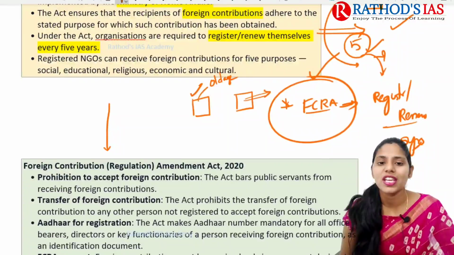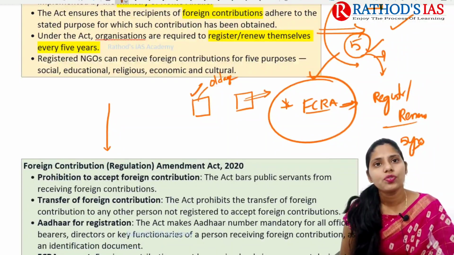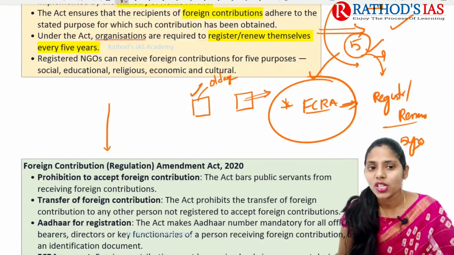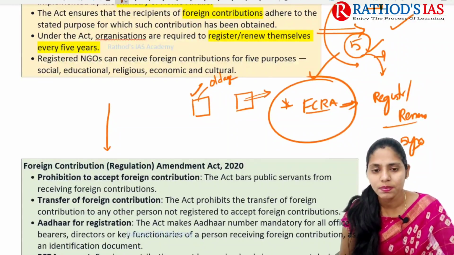The registered NGOs can receive foreign contributions for 5 purposes. This is also very important. The purposes are social service, education, religious, economic, and cultural purposes.